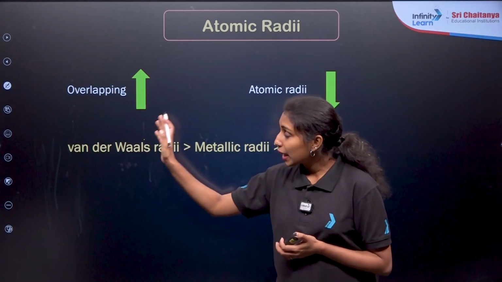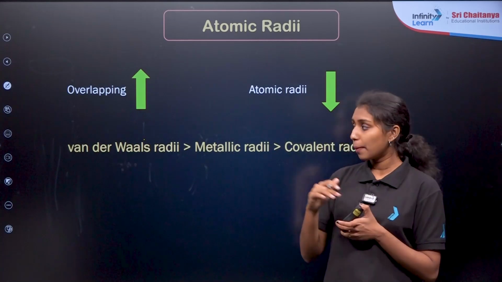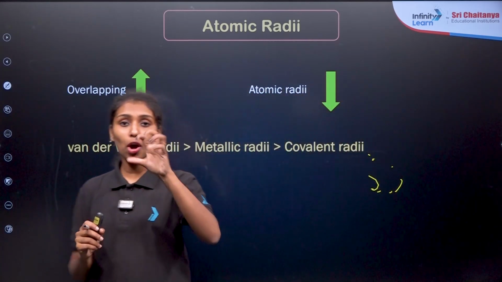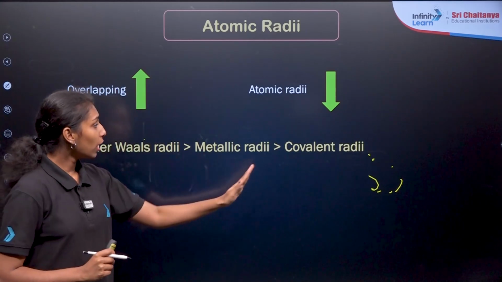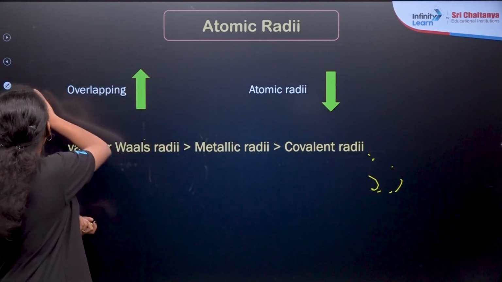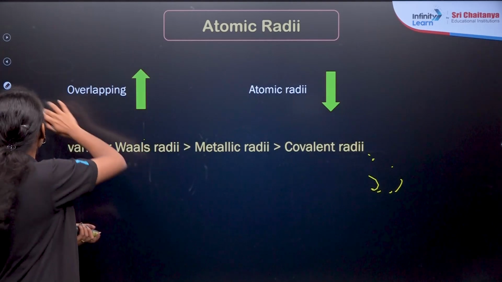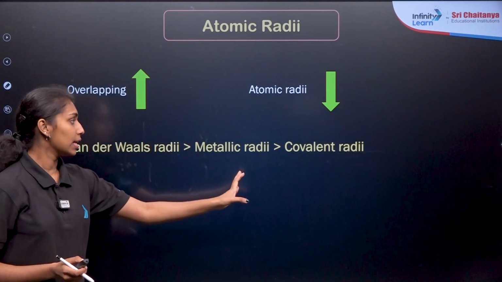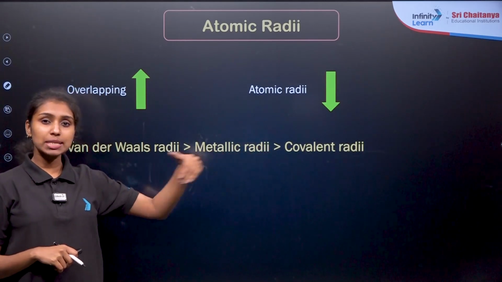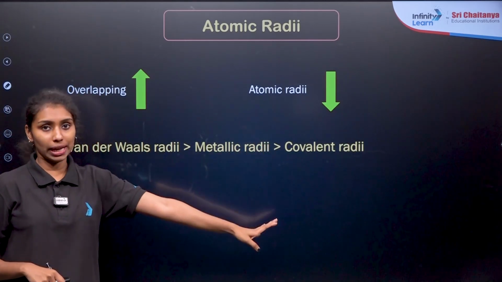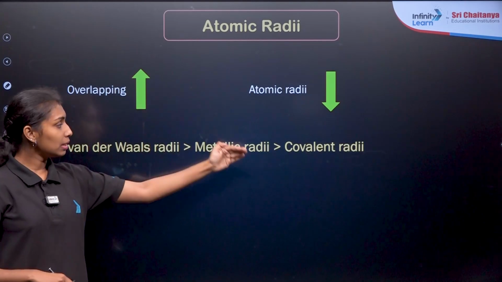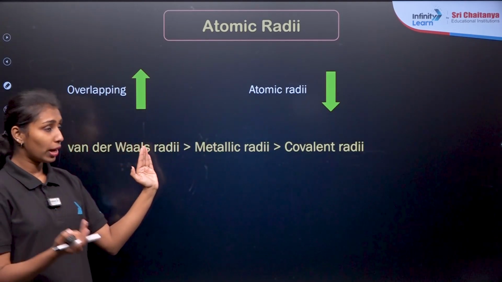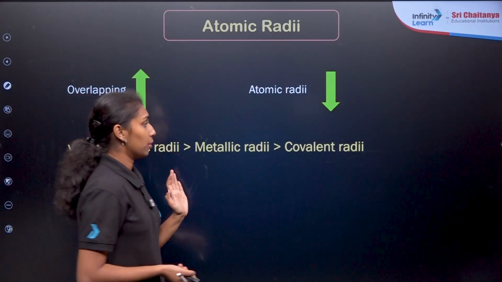There is a point that whenever overlapping is higher, for example in the case of covalent radii, we have seen that there will be overlapping, sharing of electrons, right? Whenever the overlapping is very high, the atomic radius will be very small. As the overlapping increases, atomic radii become very small. So in the case of covalent radii, there will be maximum overlapping, so they will have the least atomic radii. Then metallic radii, and the one having the maximum value of atomic radii is van der Waals radii. Clear?